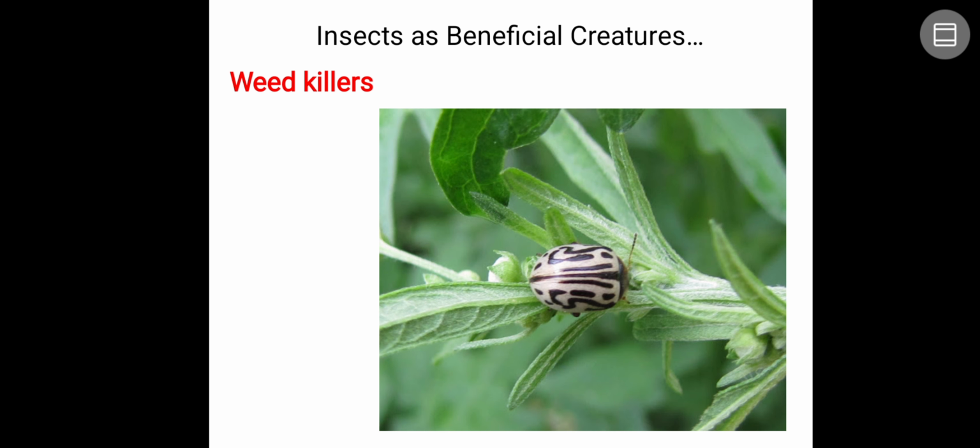Next, weed killers. The best example is the Mexican beetle, called Zygogramma bicolorata. It feeds on the weeds. Not only Zygogramma bicolorata, there are many insects that feed on weeds, and they reduce the competition of weeds to the main crop.